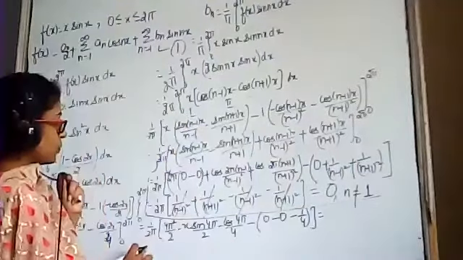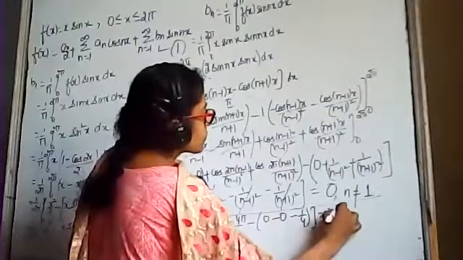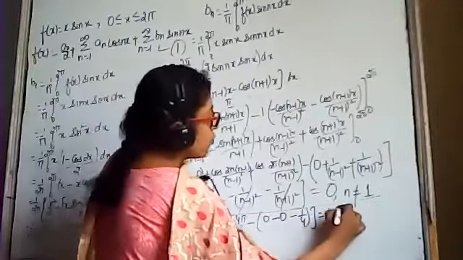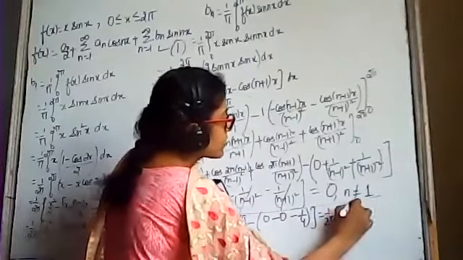This is equal to 1 upon 2 pi. 4 pi square by 2, that is 2 pi square.